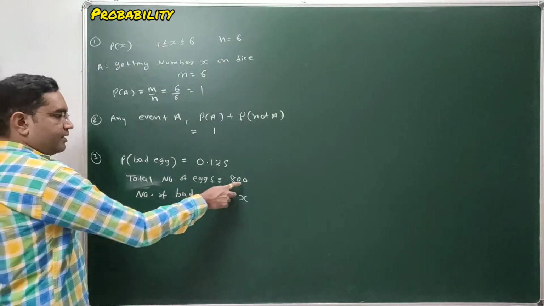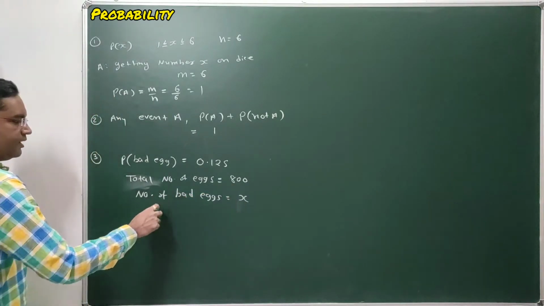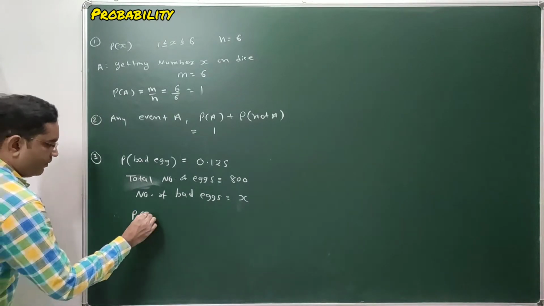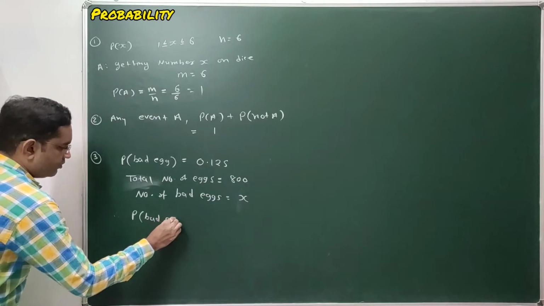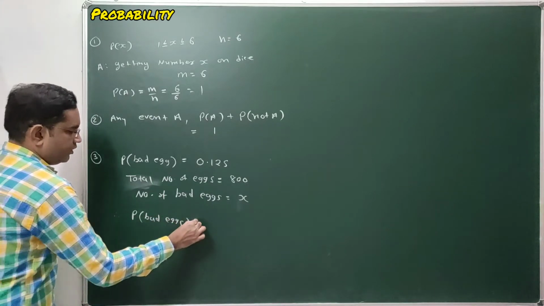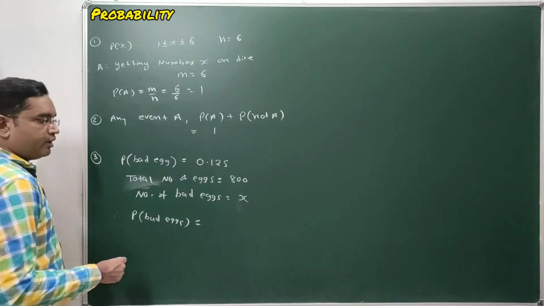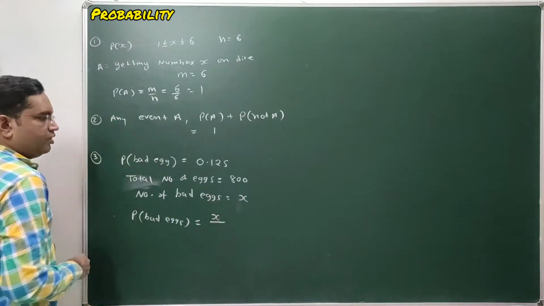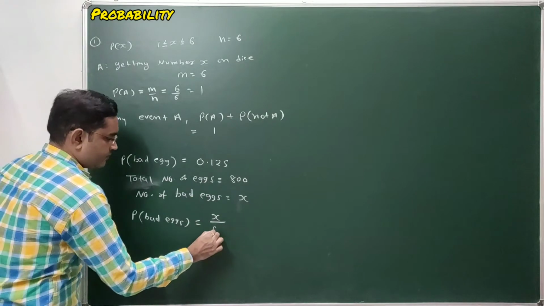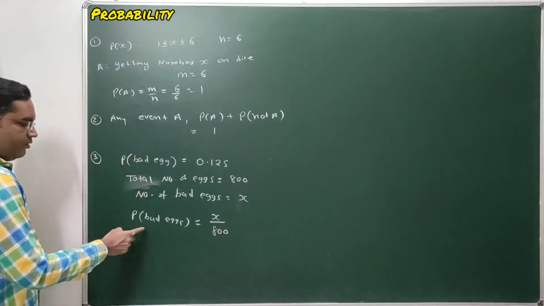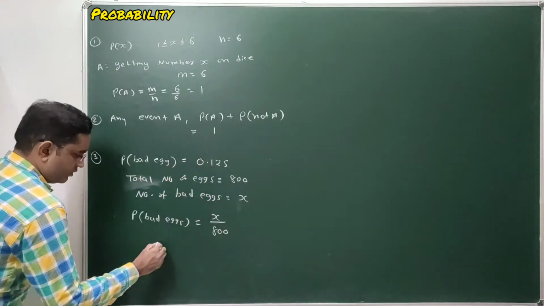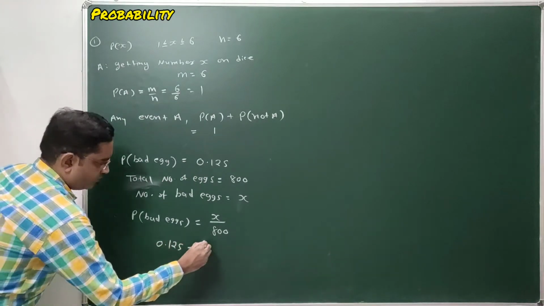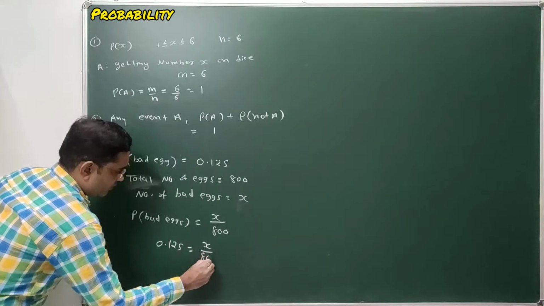Total number of eggs are 800. So what is the probability of selecting a bad egg? Probability of selecting bad eggs equal to number of favorable outcomes. Here you have to select bad eggs, so it's x upon total number of eggs 800, and probability of selecting bad eggs equal to 0.125, and that is equal to x upon 800.